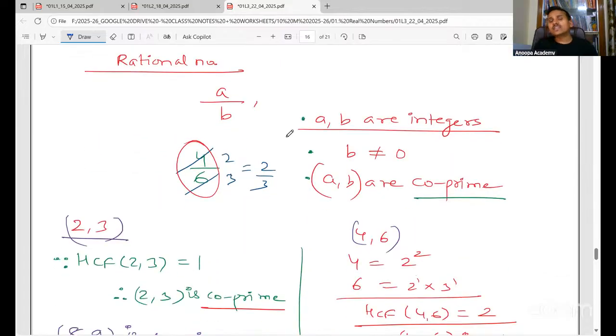So what is a rational number? Any number which can be written in the form of p by q, or a by b also we can say, where b is not equal to 0, a and b are integers. One more condition is there: a and b are co-prime.